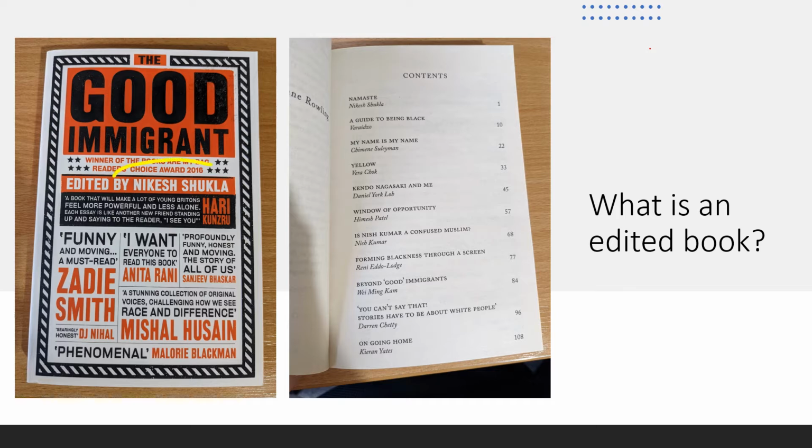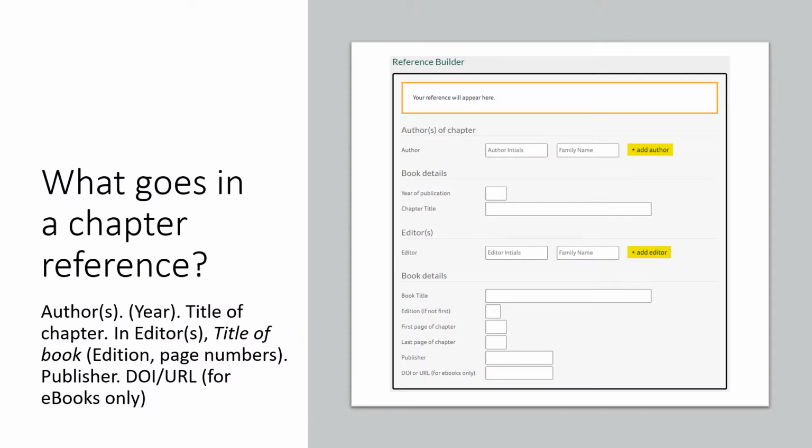In this case, The Good Immigrant, the editor was Nikesh Shukla. This means that he was responsible for gathering everything together for the book, but each chapter was written by a different person. Usually, rather than citing an entire edited book, you would only cite a specific chapter from it. To reference a chapter from an edited book, you need to include both the details of the chapter and of the book that it is in.